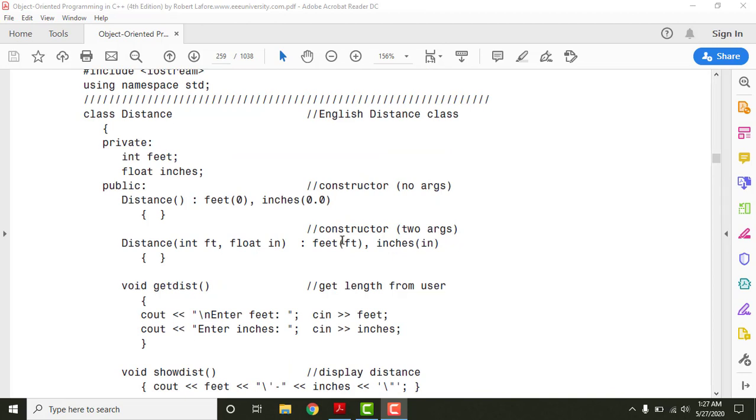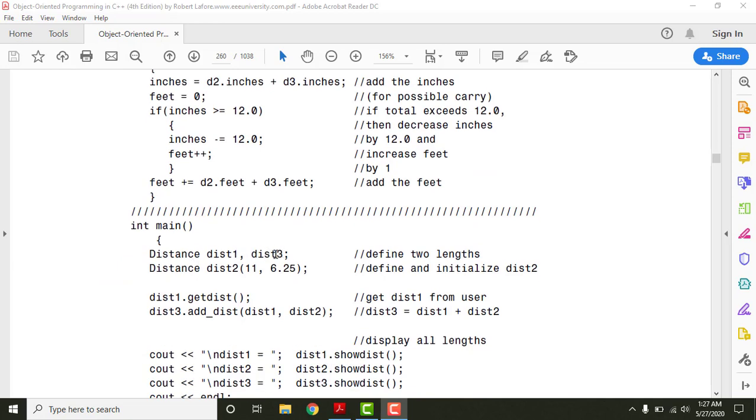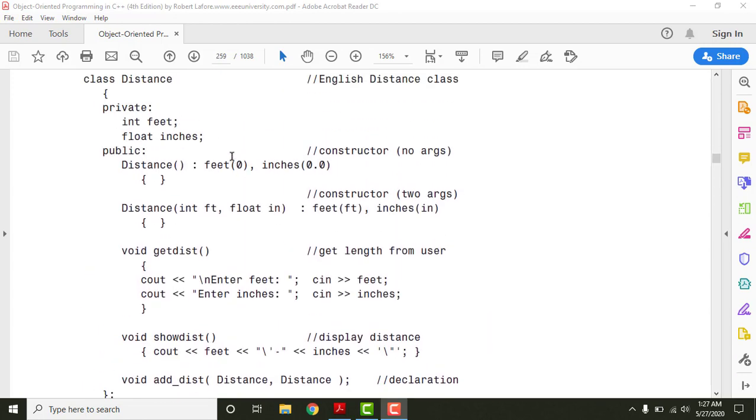So the first concept that we had to understand using this example is constructor overloading. As I mentioned to you, when a single constructor is being used multiple times, but every time it has different arguments, then that is known as constructor overloading, right? This constructor is specifically being used to initialize these objects here, distance 1 and distance 3, right? So whenever these objects are created, they will automatically be initialized to the value of 0 and 0, because right here we have given the value of 0 for feet and 0.0 for inches, right?